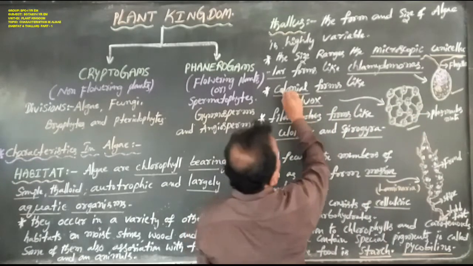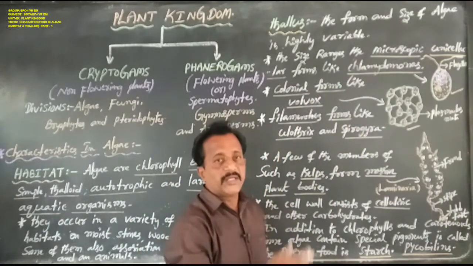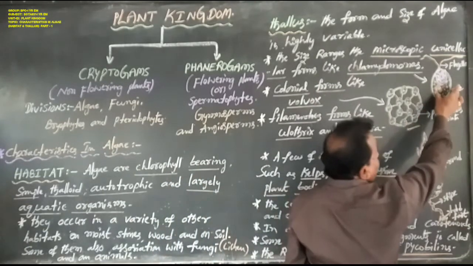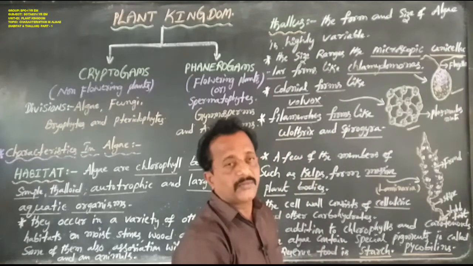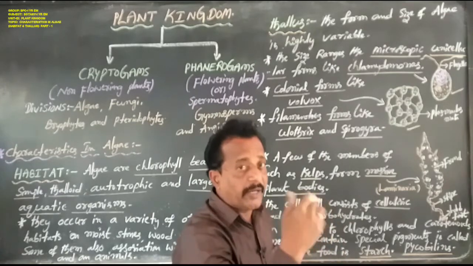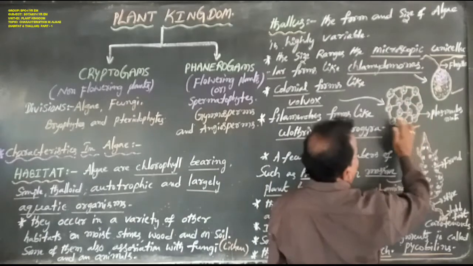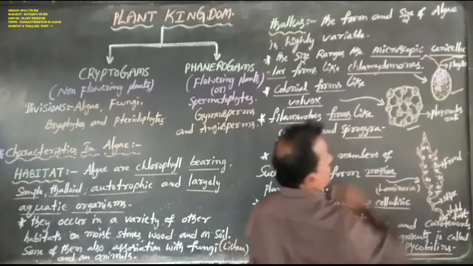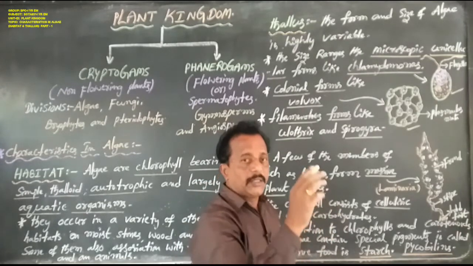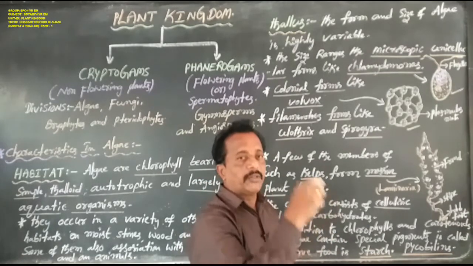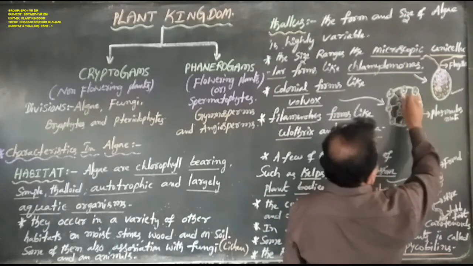Colonial forms like Volvox: generally several Chlamydomonas cells make one colony-like structure, and this colony is named Volvox. These cells are connected to one another by plasmodesmata.